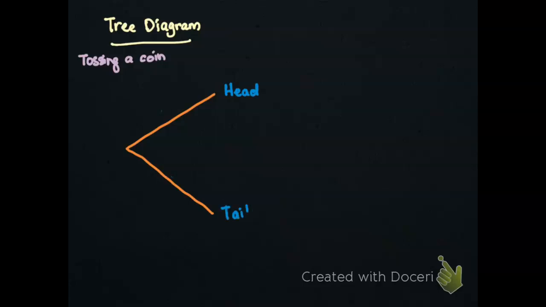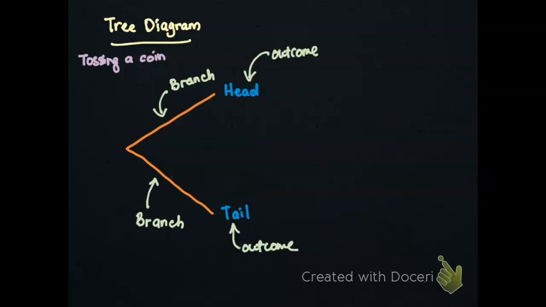So therefore you will have 2 branches. So head and tail are the outcomes. At each branch, you will have the value of probability of that event to occur. So here, the probability of getting a head is 0.5, and the probability of getting a tail is also 0.5.